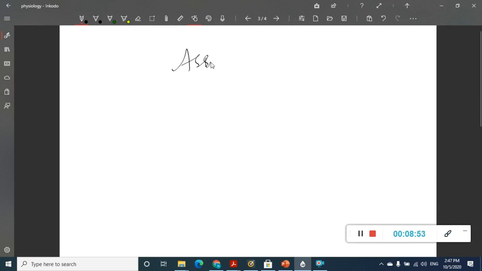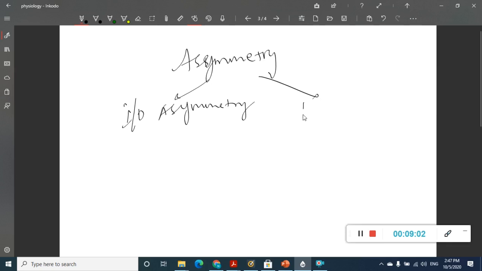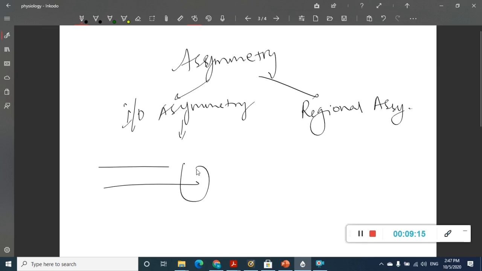Asymmetry of the membrane can be divided into two types: inside out asymmetry and regional asymmetry.